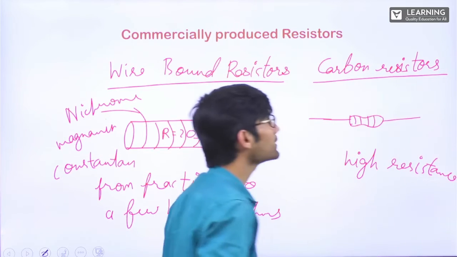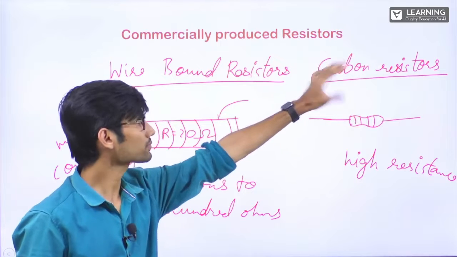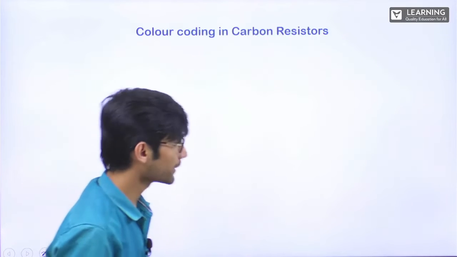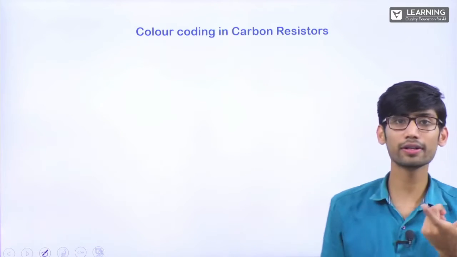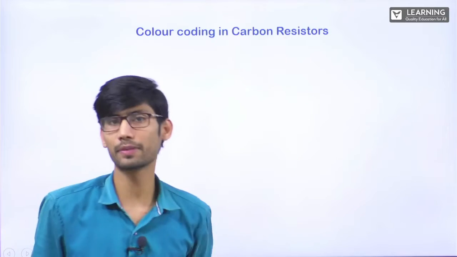For higher resistance, we need carbon resistor. Clear? This is important. Let's see. Color coding in carbon resistors. So now when we see carbon resistors, there will be different color bands. How to identify what is the value of this particular resistor?